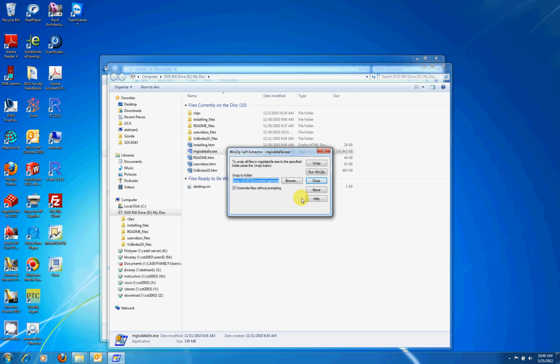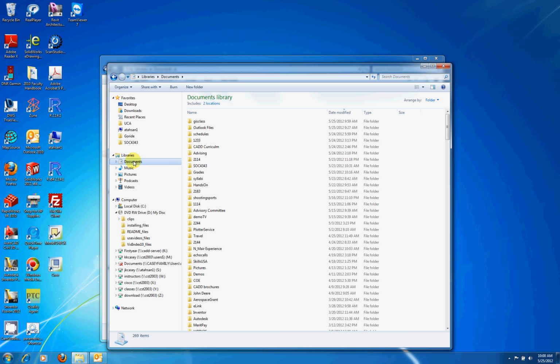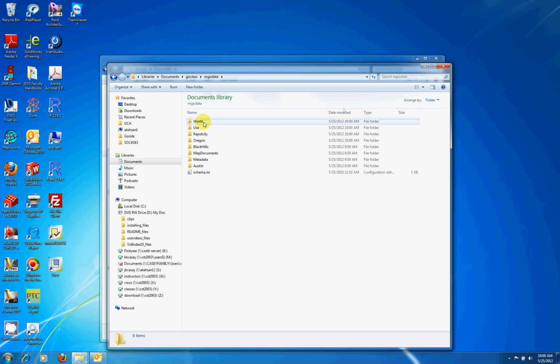So once the utility has completed extracting the files, I'm going to close this dialog box and I'm going to browse to my folder to inspect to make sure those files are available. GIS class, mgisdata should have a world, USA, Rapid City, Oregon, Black Hills, map documents, metadata, and Austin.